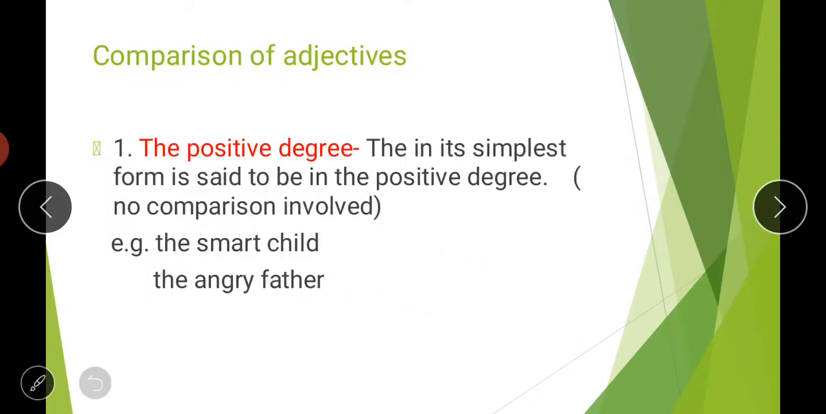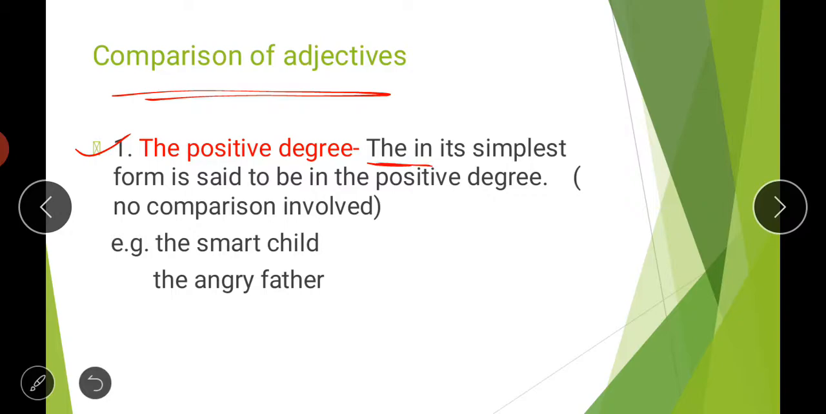Next is comparison of adjectives. So students, now we will do comparison of adjectives, meaning the positive degree adjectives, then the comparatives, and then the superlative degrees, which you have done in your previous classes also. So let us do a quick revision of what we have done in previous classes.